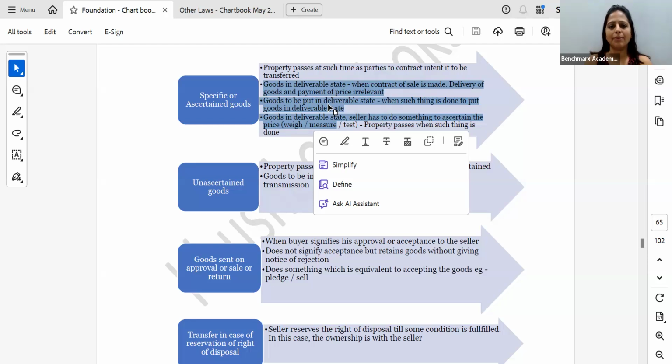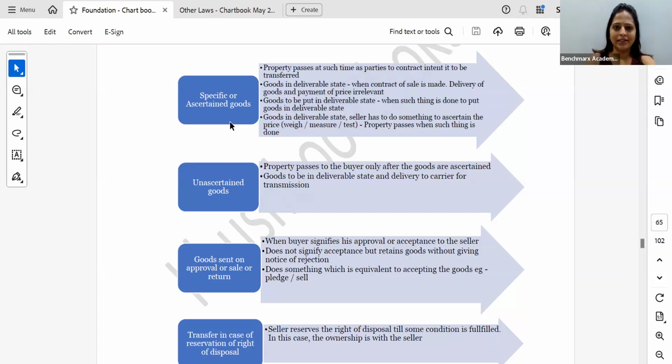Third is goods in deliverable state, but something has to be done in order to ascertain the price. Here we have taken the carpet example, where I have to lay the carpets in order to determine the actual price. If I'm going to buy vegetables, I have to weigh the vegetables in order to determine the actual price. So as soon as that is done, the laying of the carpet, the weighing of the vegetables, at that point of time, the property passes. When I am able to ascertain the price, at that time, the property in the goods passes from the seller to the buyer. So this is about specific ascertained goods, when they intended to be passed, whether it is in deliverable state, whether something has to be done to put it in a deliverable state, or it's in a deliverable state but something has to be done to ascertain the price.